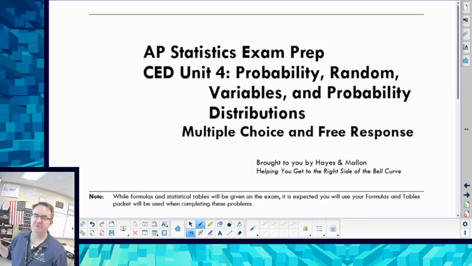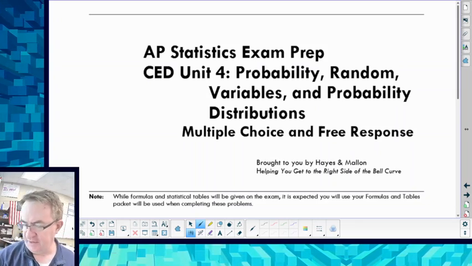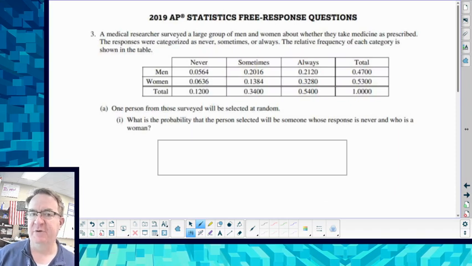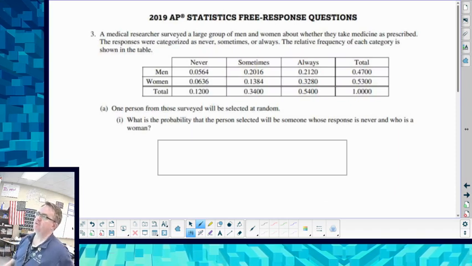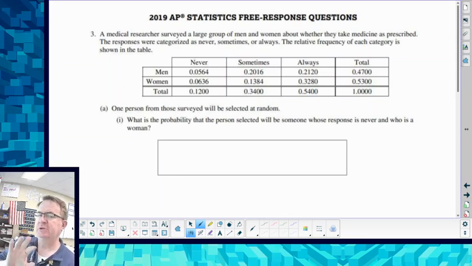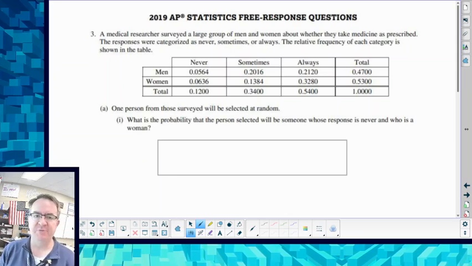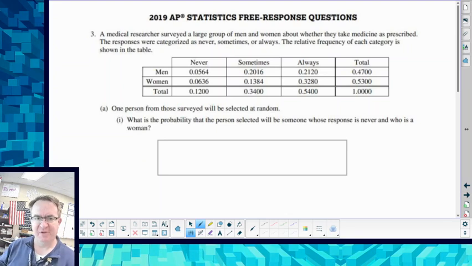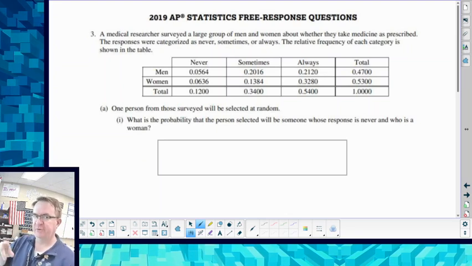We are going through the different parts of probability, and in this video we're going to be looking at the 2019 free response question that dealt with probability. There's actually two of them. This is the first of two. Problem number 3. This one's pretty straightforward. It's two-way tables, and it's going to be a lot of the ands and ors and givens. So let's take a look.